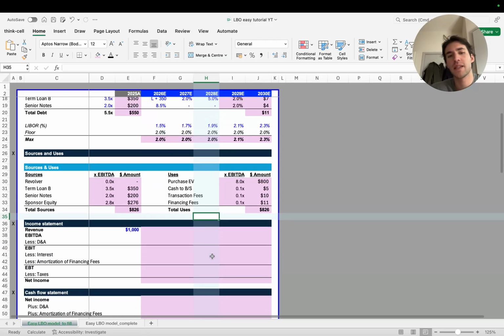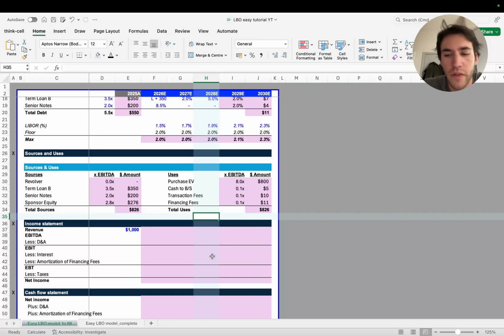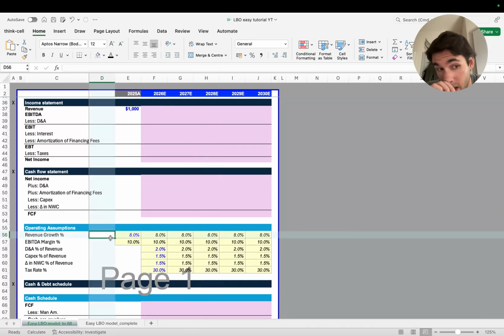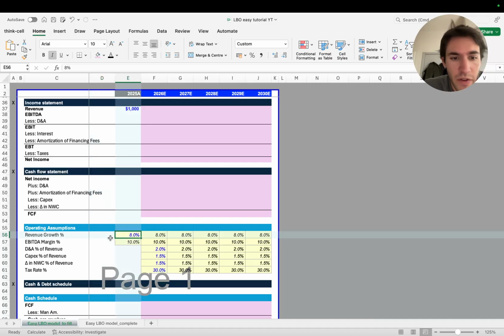Now we have to do the income statement. Now the income statement is extremely important, and that's where all of the assumptions come into place, because to build the income statement, you need to have hypotheses on how the revenue is going to grow, if the EBITDA margin is going to be flat or if it's going to grow, what is the depreciation amortization as a percentage of revenue or whatever. And to do this, you usually have this section here, which is operating assumptions. The operating assumptions is, how much is the revenue going to grow year on year? How much is the EBITDA margin going to grow year on year?